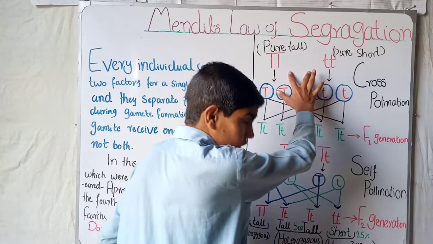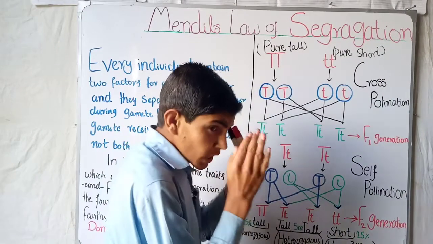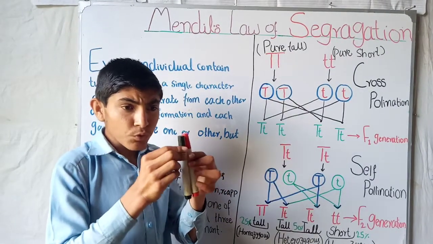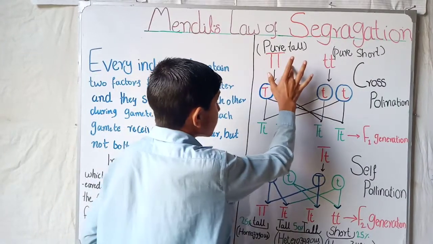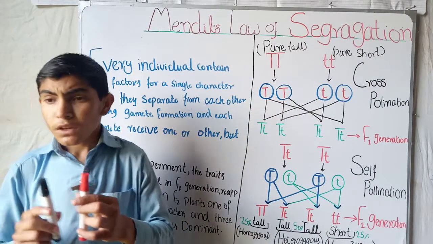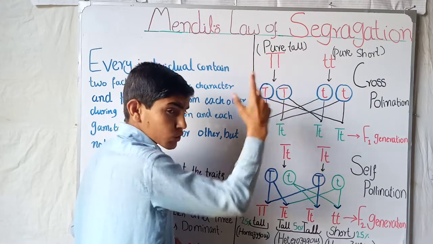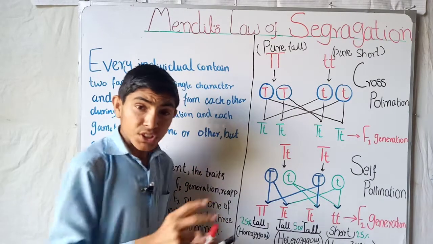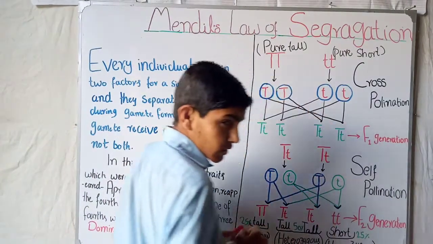Mendel first took one tall plant and one short plant. Every individual has two genes, two factors. The tall plant is a pure plant, so it contains two tall factors, both tall, and the short plant has both short.